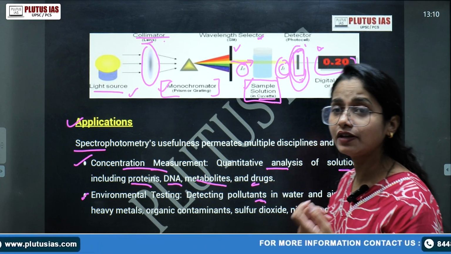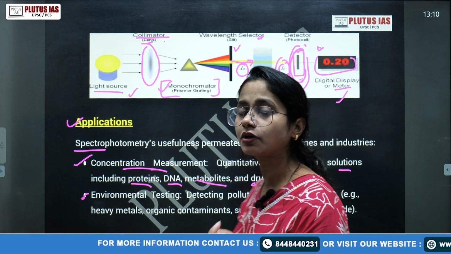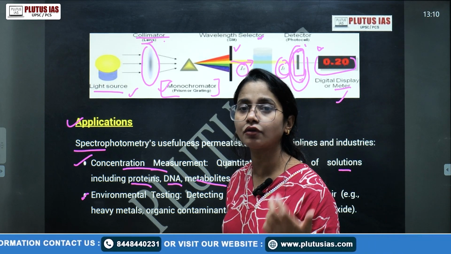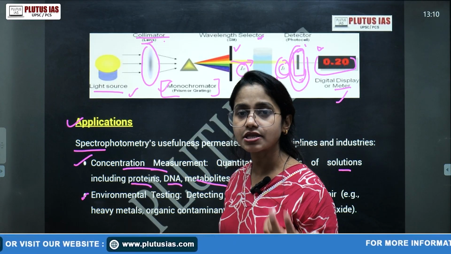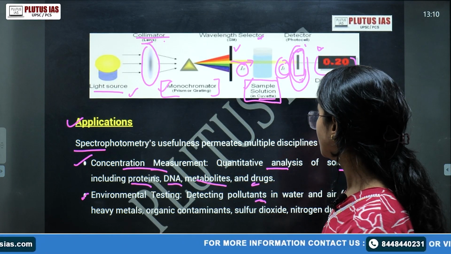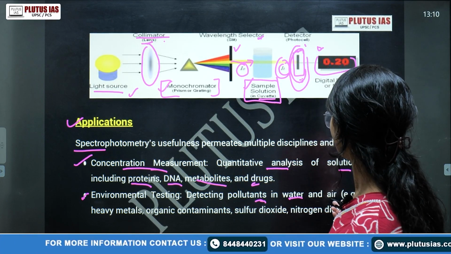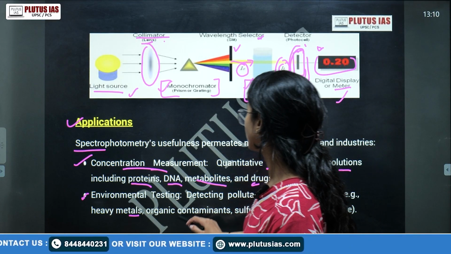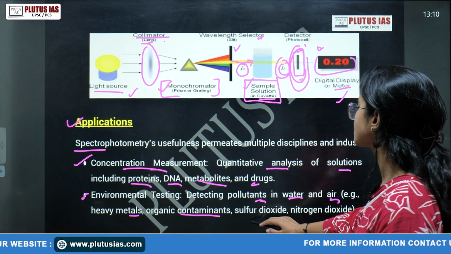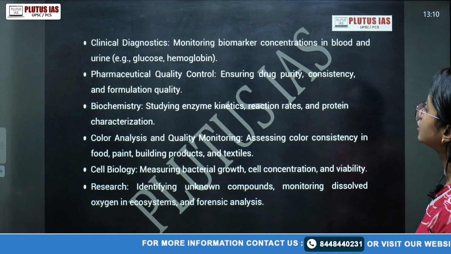Okay, not only in the environment, but also a specific kind of solution such as your water, right? In that we can measure the concentration. Detecting pollutants in water, of course, and air. Example: heavy metals, organic contaminants, sulfur dioxide, nitrogen dioxide, and so on.